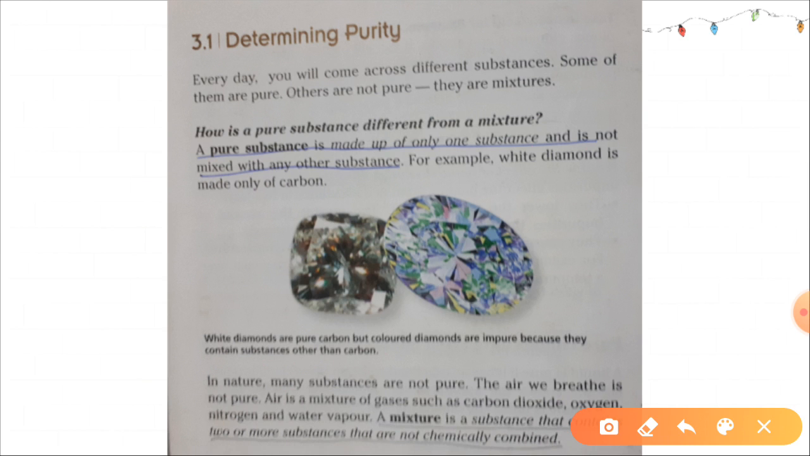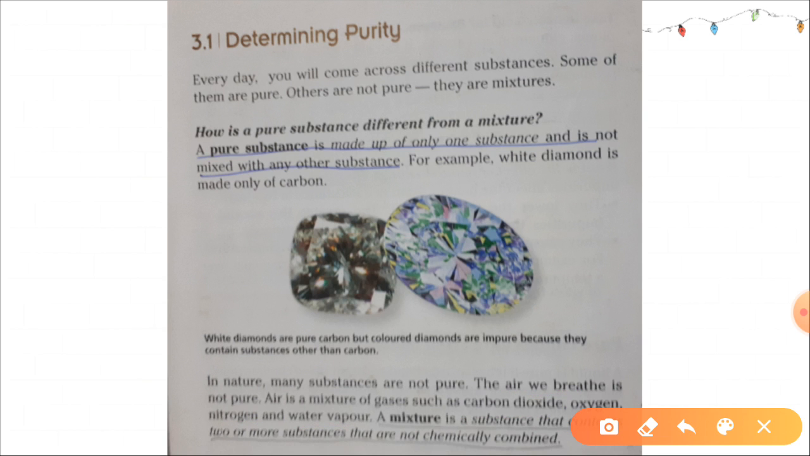In nature, many substances are not pure. For example, the air we breathe is not pure. Why? Because air is a mixture of gases such as carbon dioxide, oxygen, nitrogen, and water vapors. The air we breathe contains carbon dioxide, oxygen, nitrogen, water vapors, and might contain poisonous gases also.